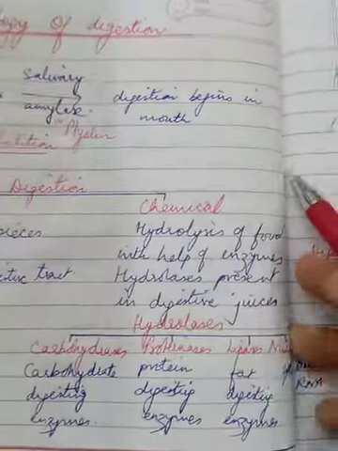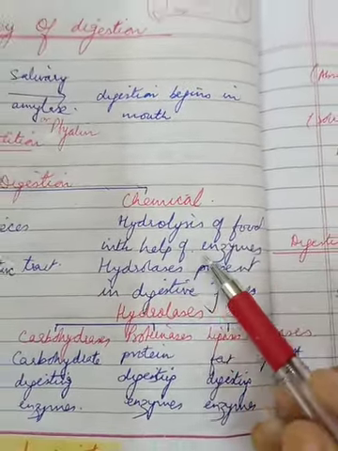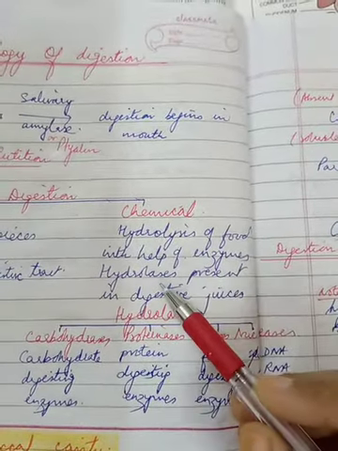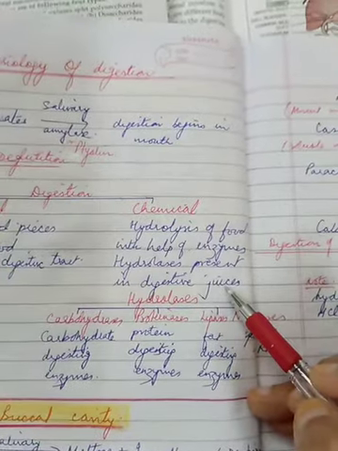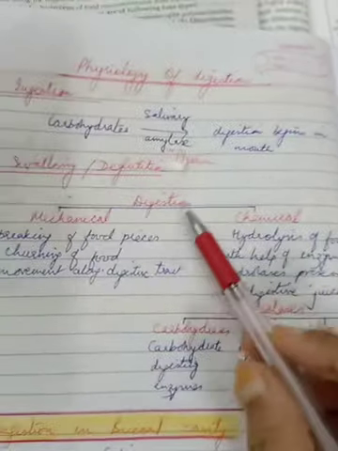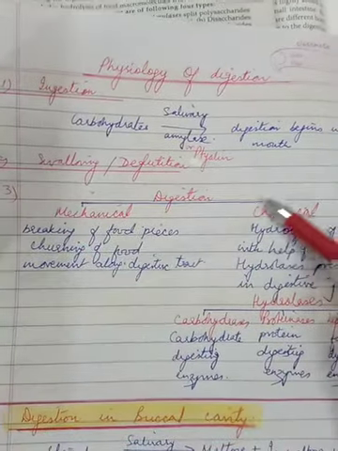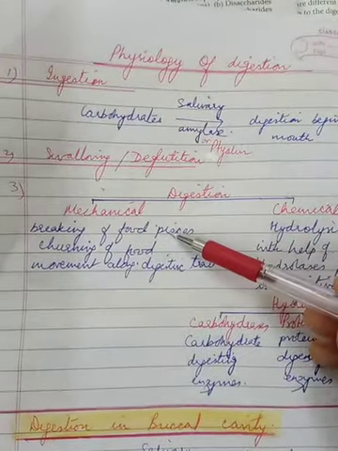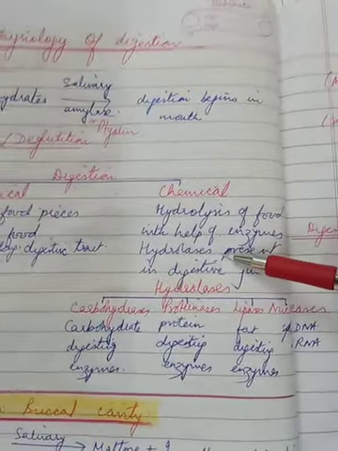Whereas the chemical part of digestion means hydrolysis of the food with the help of enzymes, that is hydrolases, which are present in the digestive juices. So digestion is of two kinds, mechanical and chemical. Mechanical means the breaking of food particles and chemical means the action of hydrolases.